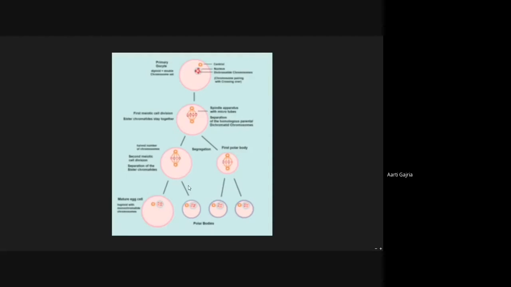Now after meiosis 2, the secondary oocyte will form the mature egg cell, that is the ovum, and the second polar body. This polar body, after meiosis 2, will give 2 more polar bodies. It is not clear what happens to these polar bodies, but it has been believed and proved at various levels that these polar bodies degenerate and dissolve in the ovary itself, and the ovum is released from the ovary.